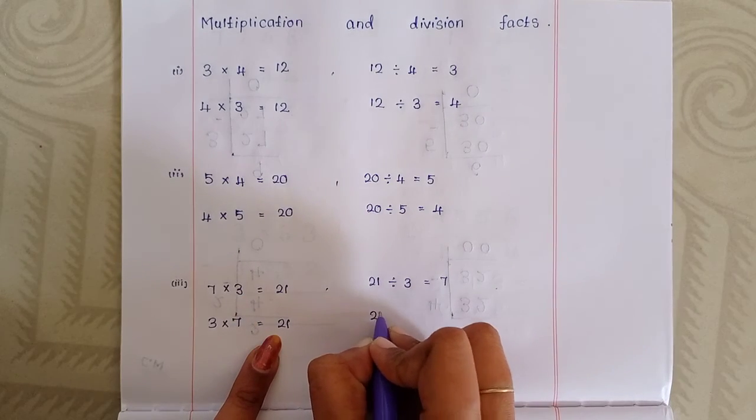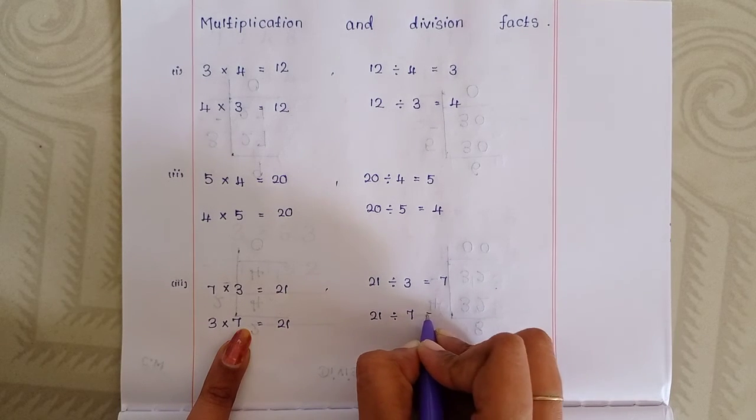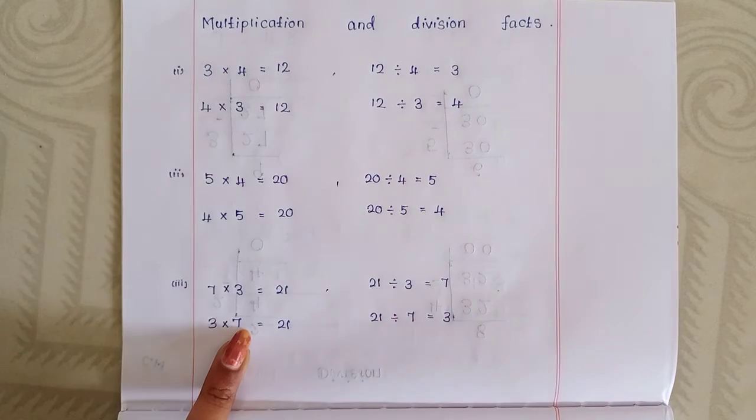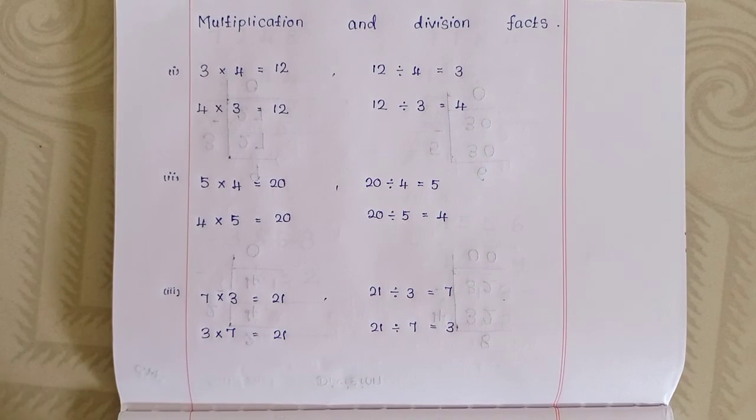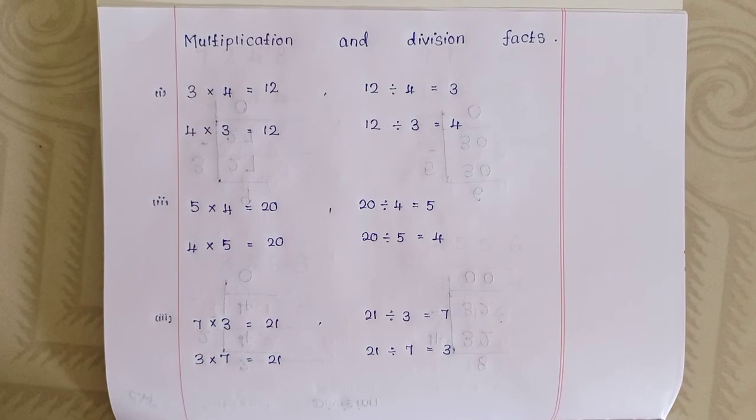Then here 21 divided by 7 is equal to 3. Okay, do you understand? Every multiplication fact has two division facts. Every division fact has two multiplication facts. Do you understand?